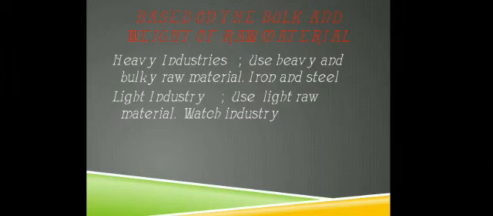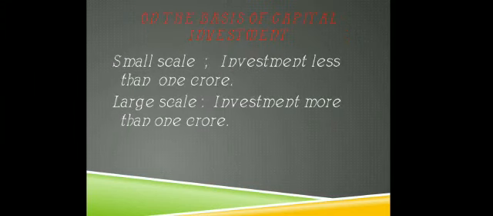Next, based on the bulk and weight of raw material, heavy industries use heavy and bulky raw material, again iron and steel. And light industry uses light raw material, like the watch industry. On the basis of capital investment, there are two types of industries: small scale industries and large scale industries. Investment less than 1 crore is known as small scale industry, and investment more than 1 crore is large scale industry. Thank you.